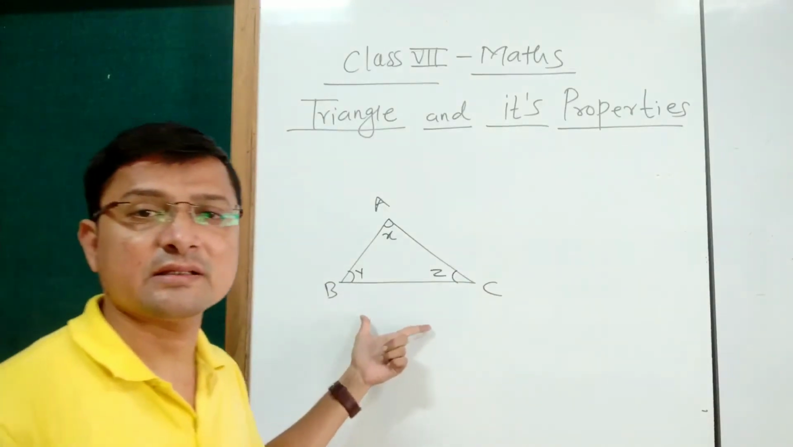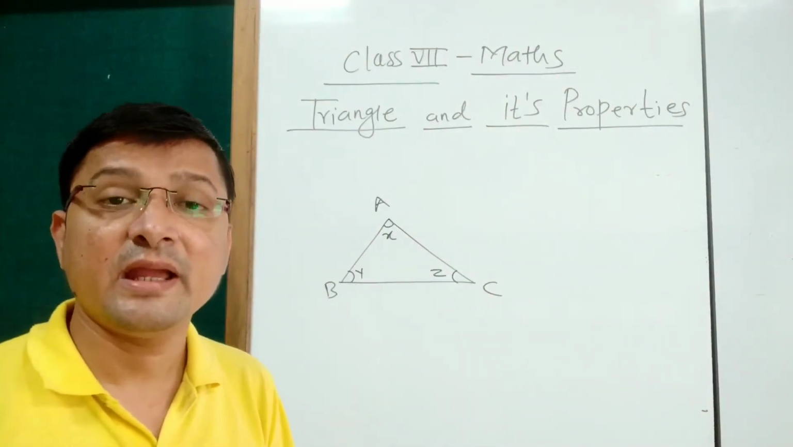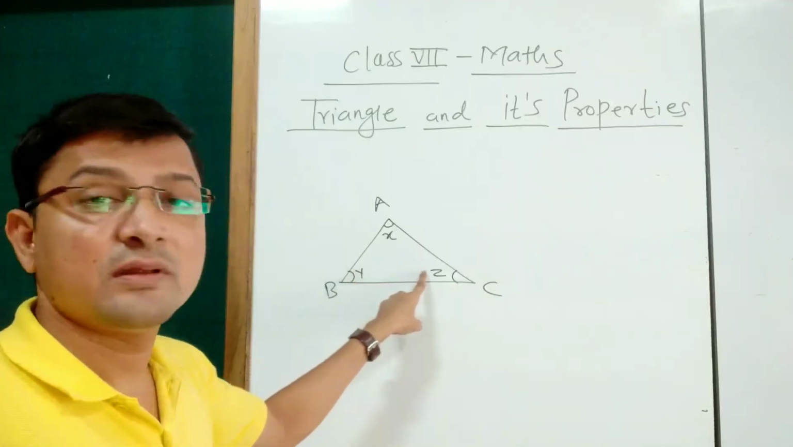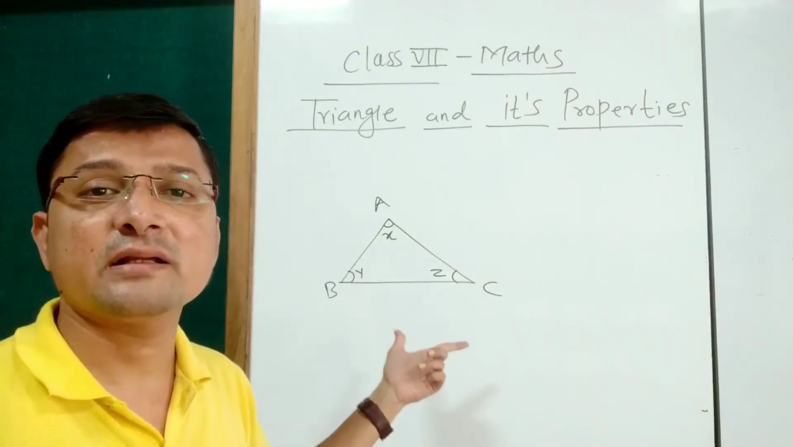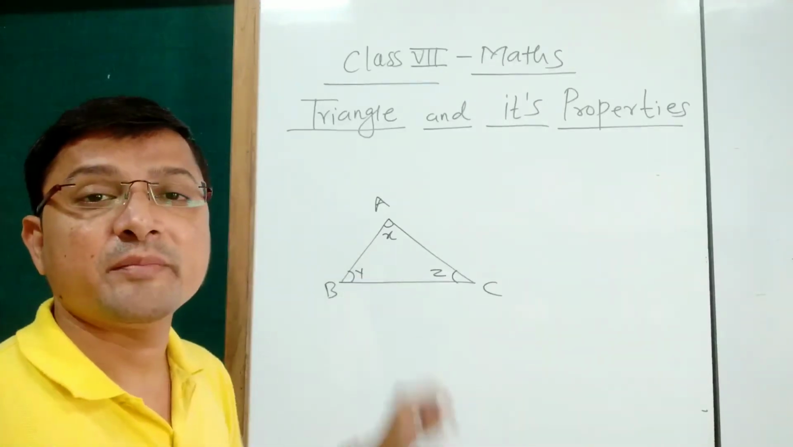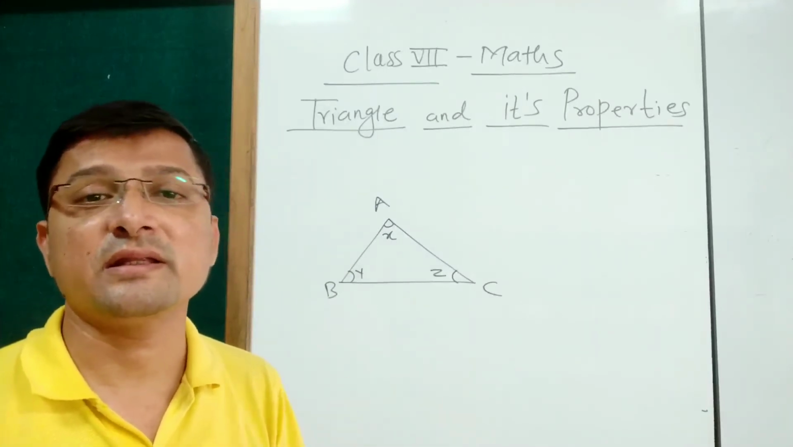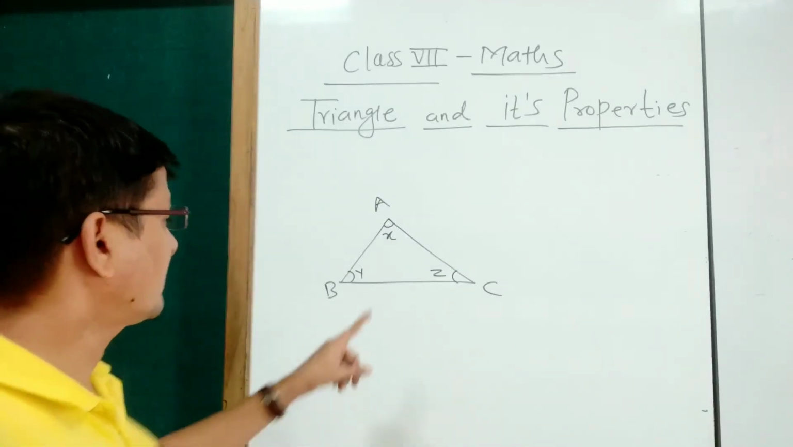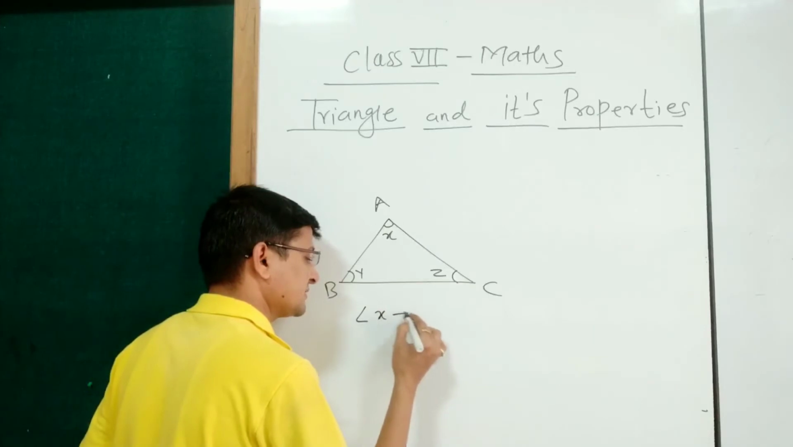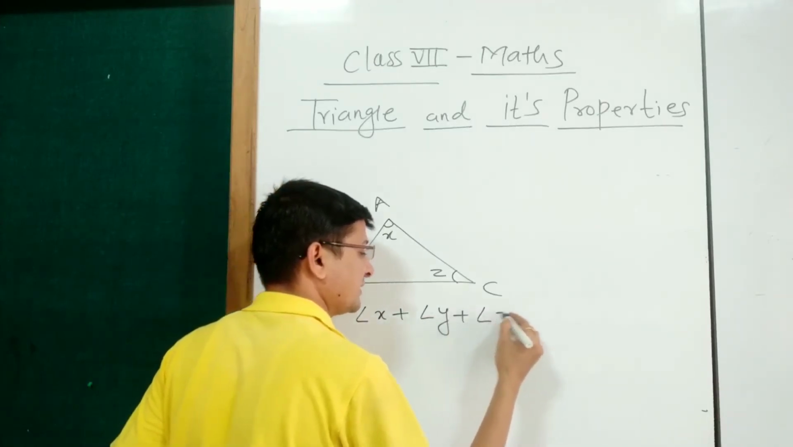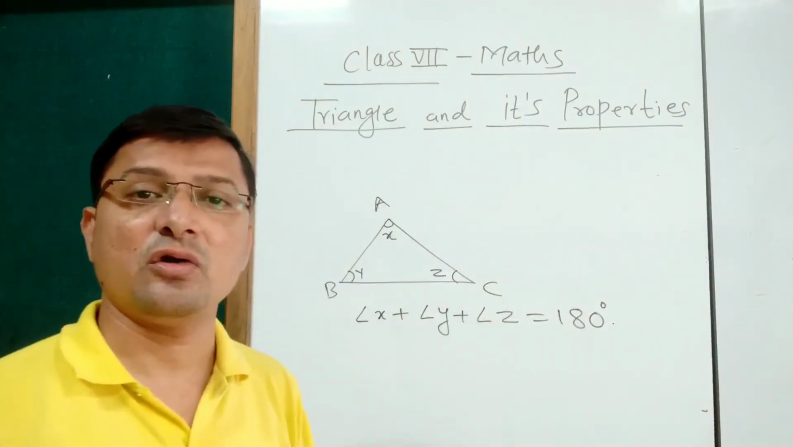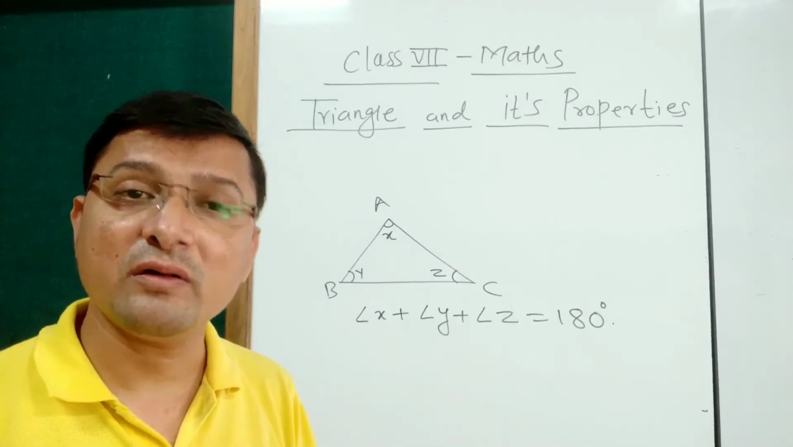These are the three angles of a triangle X, Y, Z, and the angle sum property of a triangle is: the sum of measures of all three angles of a triangle is 180 degrees. I repeat again, the sum of measures of all three angles of a triangle is 180 degrees. Here the three angles are X, Y and Z, so we can write angle X plus angle Y plus angle Z is equal to 180 degrees, and this is called the angle sum property of a triangle.